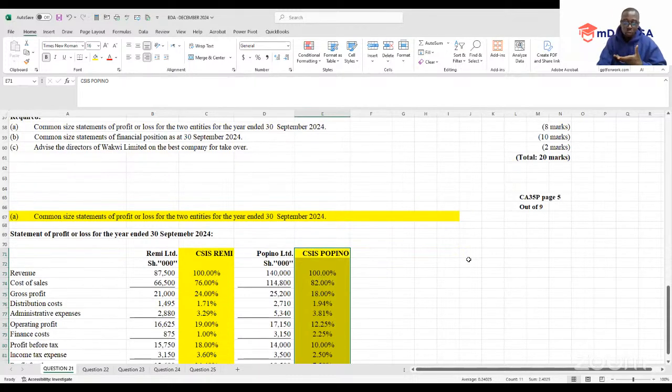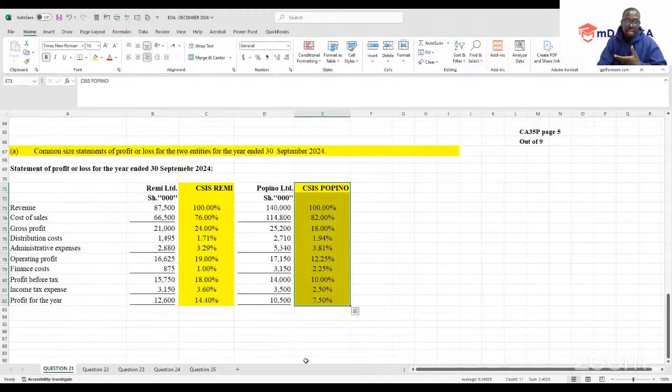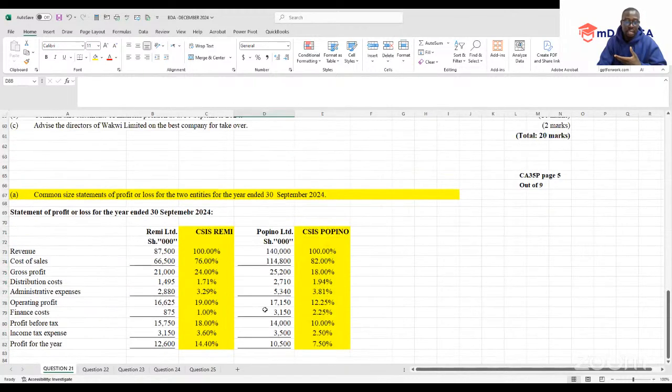Once you're done with that, the other case would be, in the event that they had asked us for the horizontal aspect, then we could be having a base year.